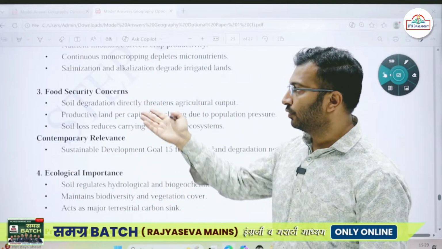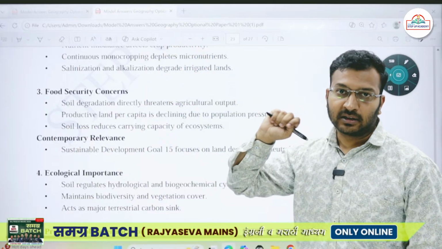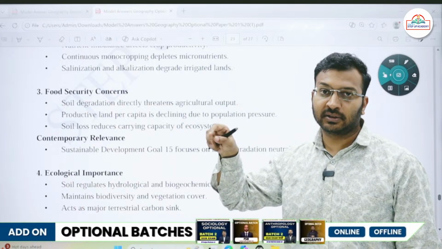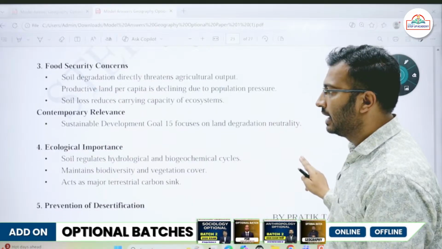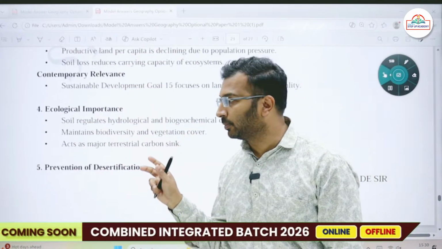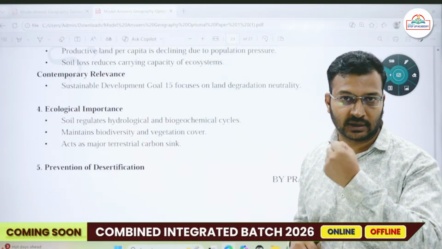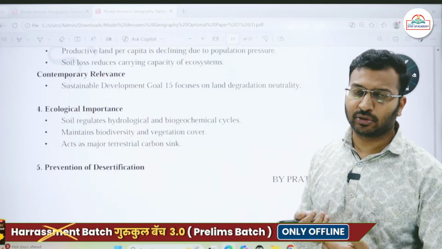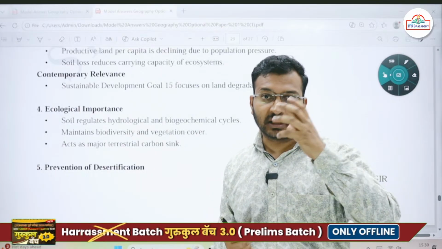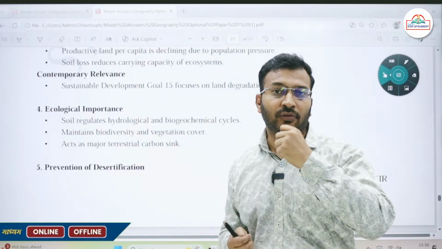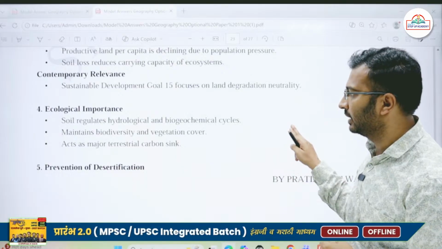Okay, so because of the increasing soil erosion, food security concerns will increase. The sustainable goals that we have to achieve, no poverty, zero hunger, will get affected. Then ecological importance, ecological imbalance will take place. Soils have a lot of microorganisms, earthworms and so on. Then soil is a naturally breathing thing as well. It is storing a lot of carbon dioxide, so it provides carbon sequestration. So ecological balance will get affected.